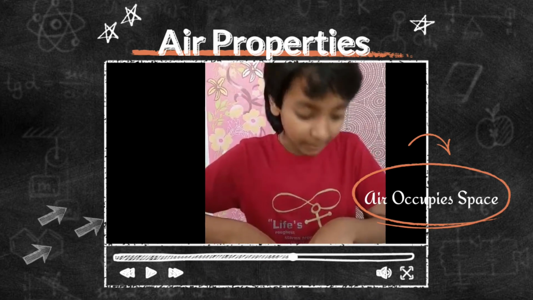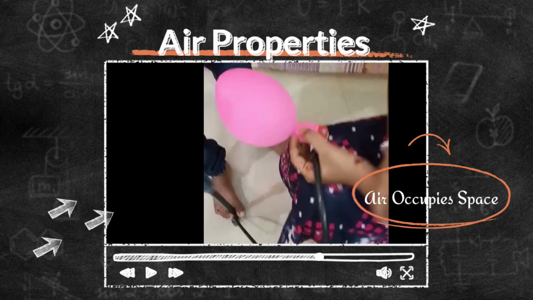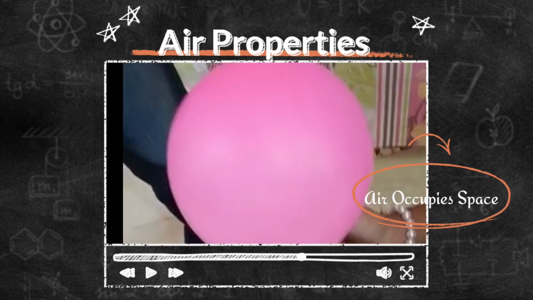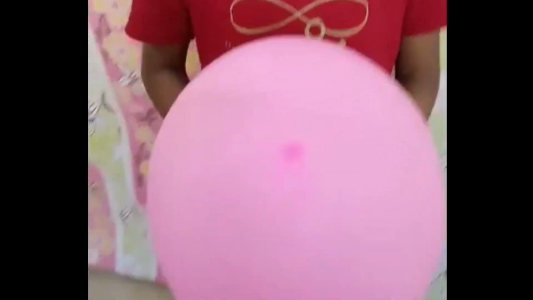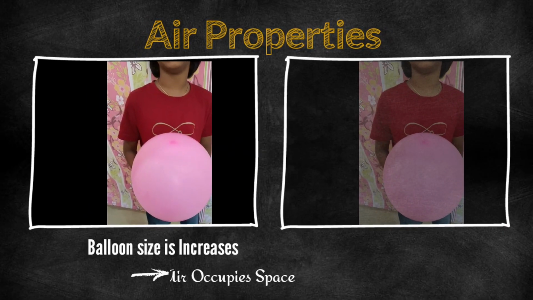Fill the air into the balloon by using the air pump. Here we can observe the balloon is increasing in size because the air we pump into the balloon occupies the space. That's why the balloon is increased in size. It shows that air occupies space.